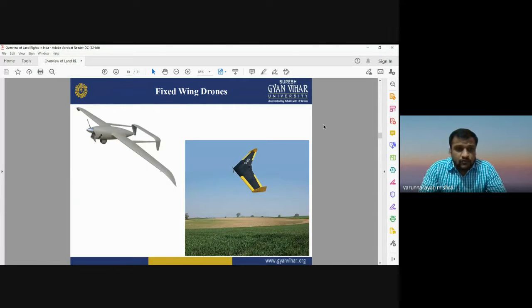These are some photographs showing how fixed wing drones look. You see, there are no rotors in these kinds of drones. They have fixed wings, and they cannot stay stabilized at the same place. They have to continuously move in the air to capture photographs or for mapping purposes, and their flight time is more in comparison to multi-rotor drones.